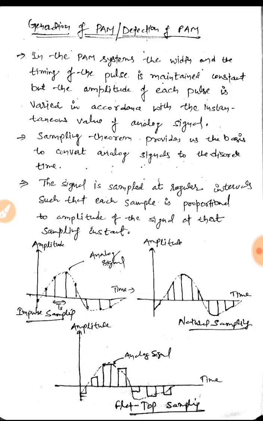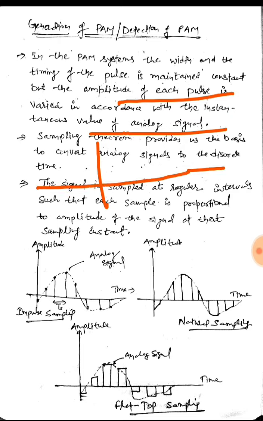So as we all know, in PAM systems the width and the timing of the pulse, that is the position, is maintained constant, but the amplitude of each pulse is varied in accordance with the instantaneous value of the analog signal or the message signal. So our message signal is an analog signal, which is a continuous time signal, which looks like this. It is a sinusoidal signal.